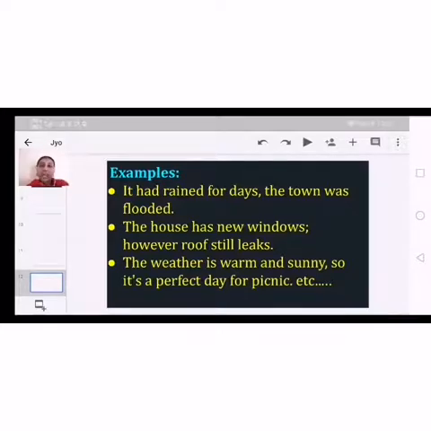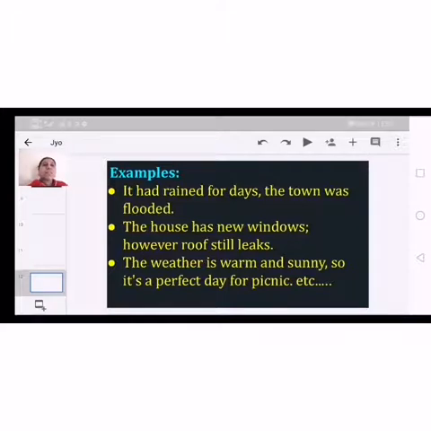Let's go for the next example. The house has new windows; however, the roof still leaks. Of course the house has new windows, but however means but still there is a leakage on the roof. So that can be mentioned with a semicolon and however.